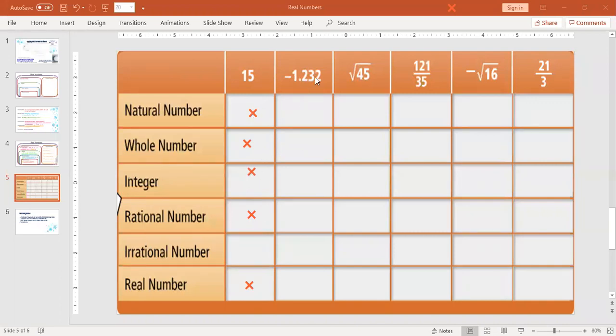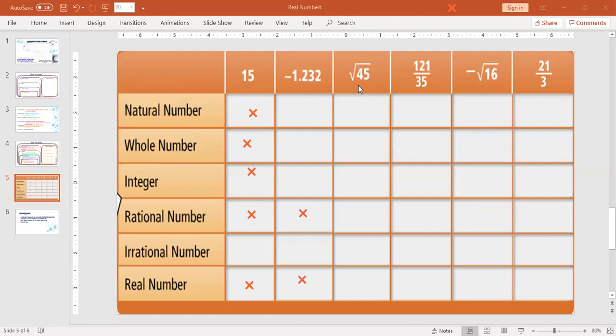All right, -1 and 232 thousandths. Okay, so it's a negative and a decimal. That means it's not natural, it's not whole, and even though it's a negative, it's not an integer because integers don't have decimals. So it's just rational and real. And we know it's rational because it's a decimal that stops. It's a decimal that terminates.